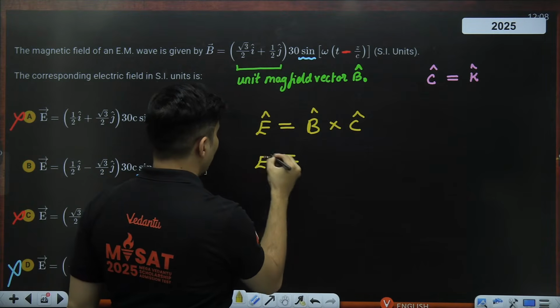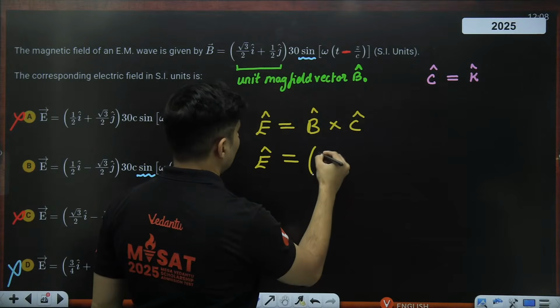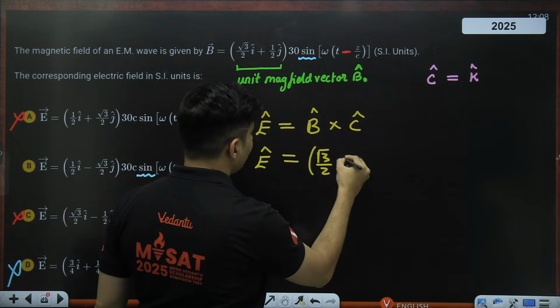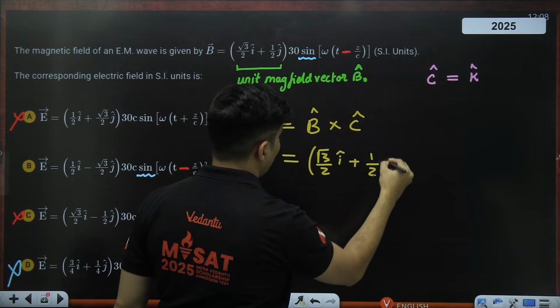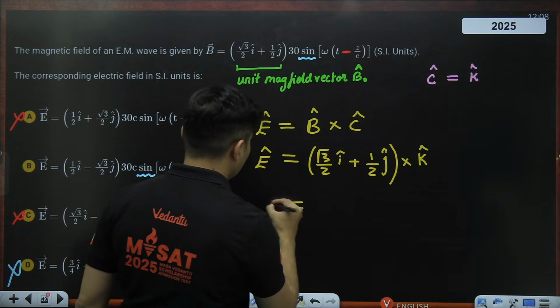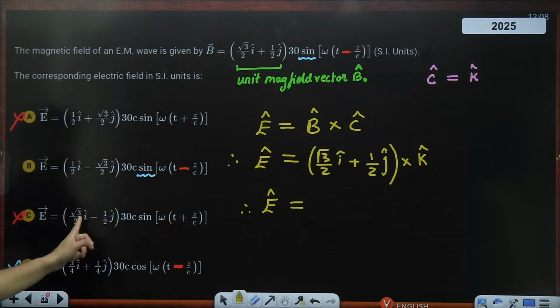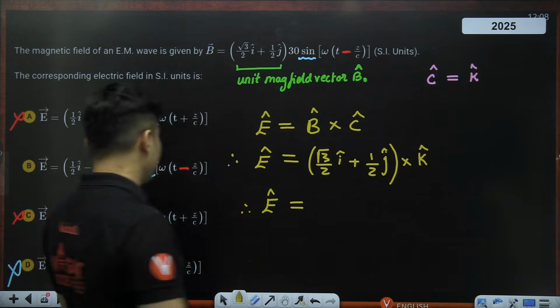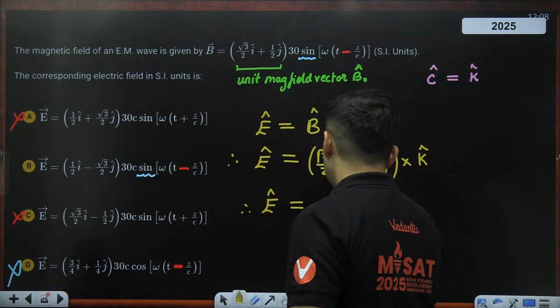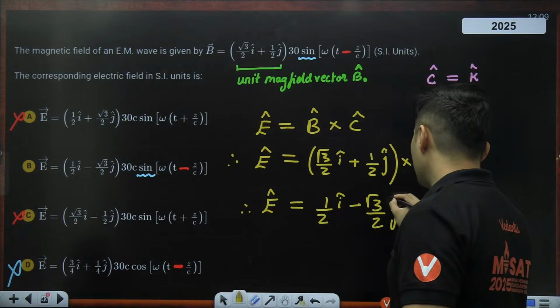Solve this. Solving this cross this, which is root 3 by 2 i cap plus 1 by 2 j cap, cross producted with k cap, will give me the value of E cap as exactly half i cap minus root 3 by 2 j cap.